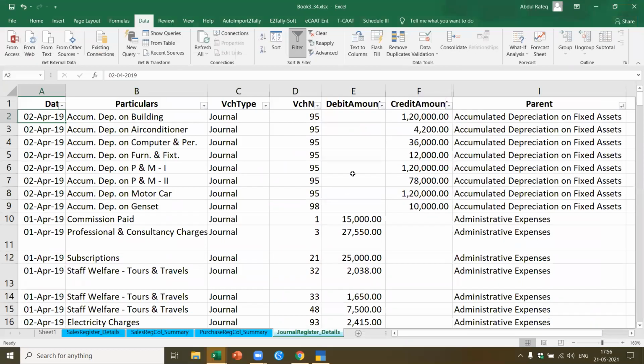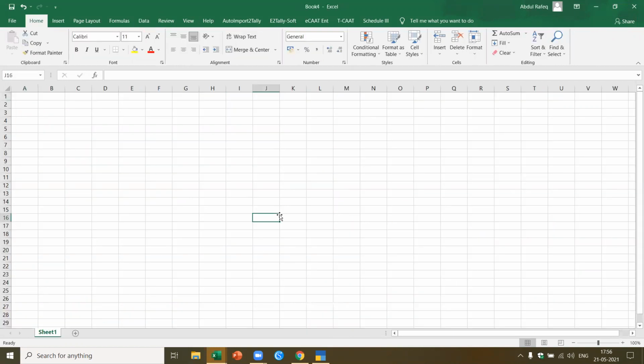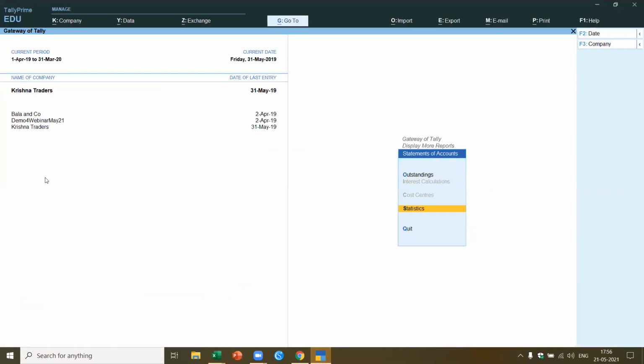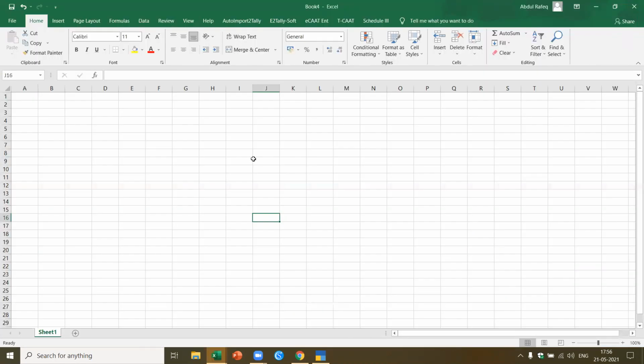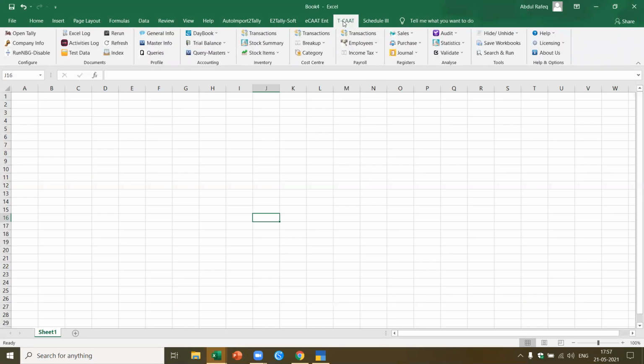Now, what is it that I want to show you? I want to show you the details pertaining to the analyze panel. In this case, I've got 3 companies. Let me decide which company I want to show. Krishna Traders, which means actually to work on the active company. I'm going to take Krishna Traders itself. Ideally, it's best to work with only one company, which means open only one company and extract reports only for that company. I've got this TCAT.